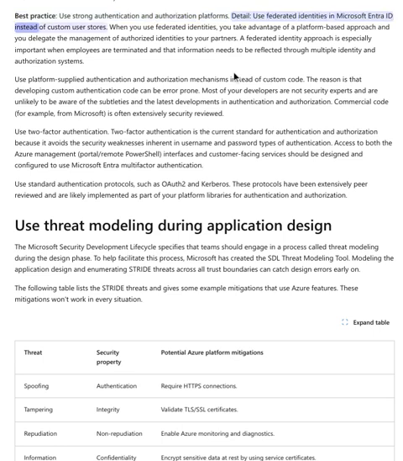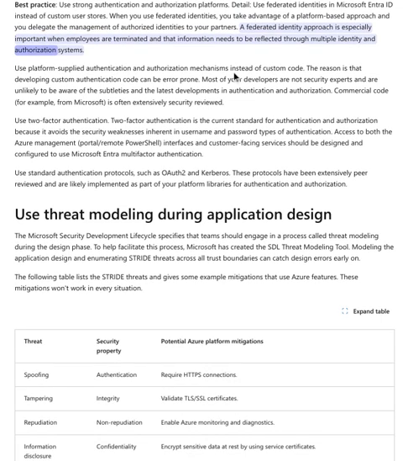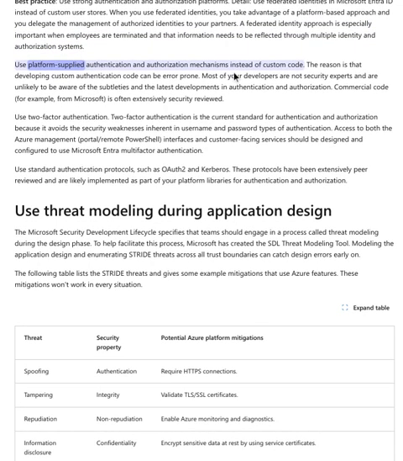Best practice: use strong authentication and authorization platforms. Detail: use federated identities in Microsoft Entra ID instead of custom user stores. When you use federated identities, you take advantage of a platform-based approach and you delegate the management of authorized identities to your partners. A federated identity approach is especially important when employees are terminated and that information needs to be reflected through multiple identity and authorization systems.